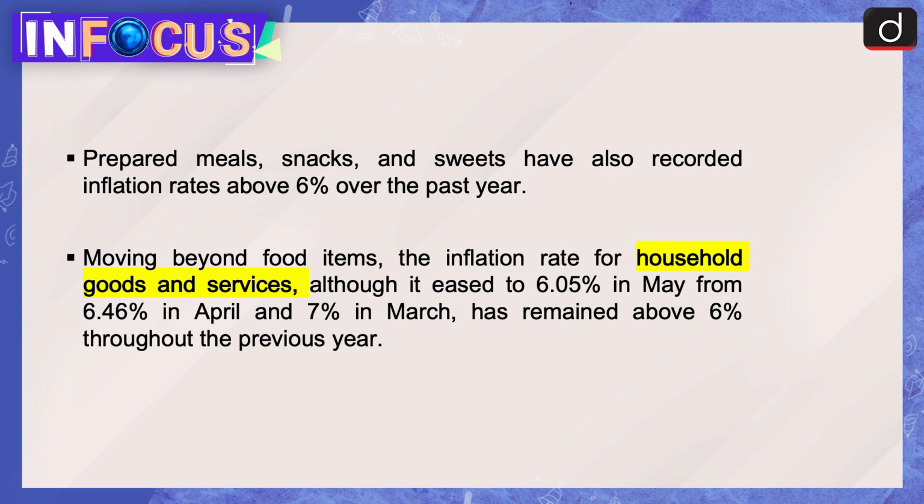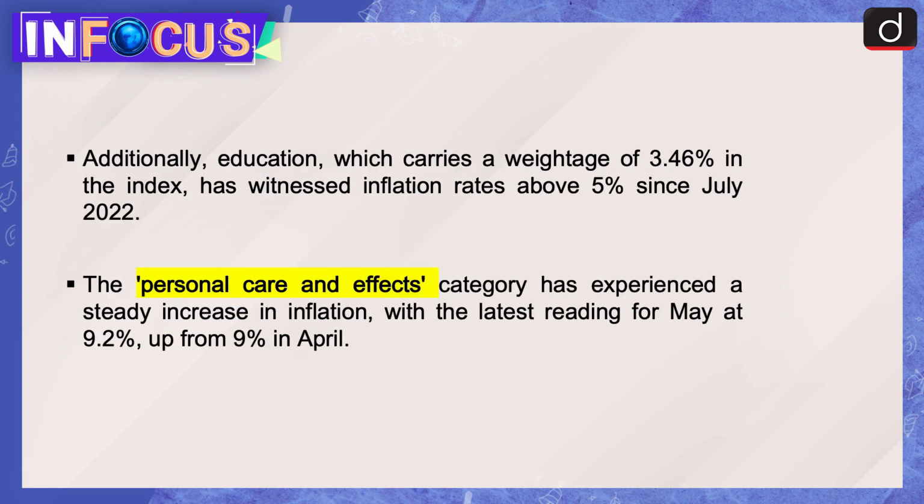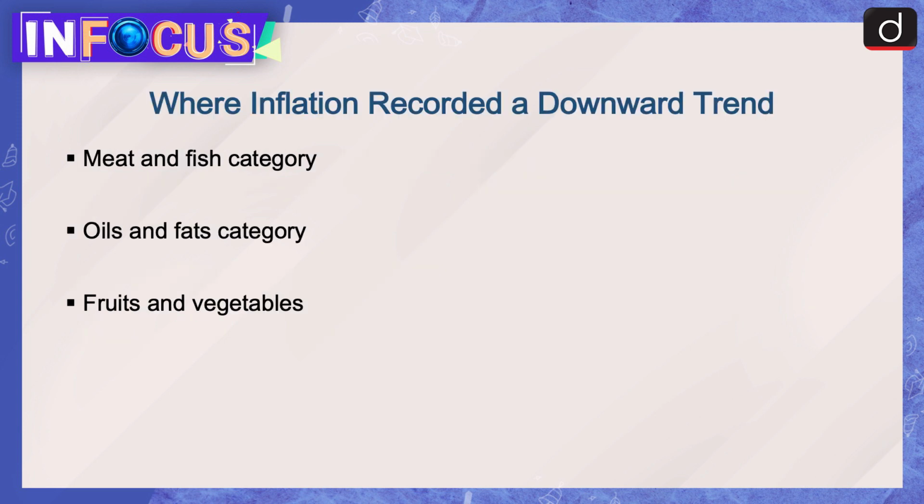Moving beyond food items, the inflation rate for household goods and services, although it eased to 6.05% in May from 6.46% in April and 7% in March, has remained above 6% throughout the previous year. Additionally, education, which carries a weightage of 3.46% in the index, has witnessed inflation rates above 5% since July 2022. The personal care and effects category has experienced a steady increase in inflation, with the latest reading for May at 9.2%, up from 9% in April. Now, where inflation recorded a downward trend: meat and fish category, oils and fats category, and fruits and vegetables.